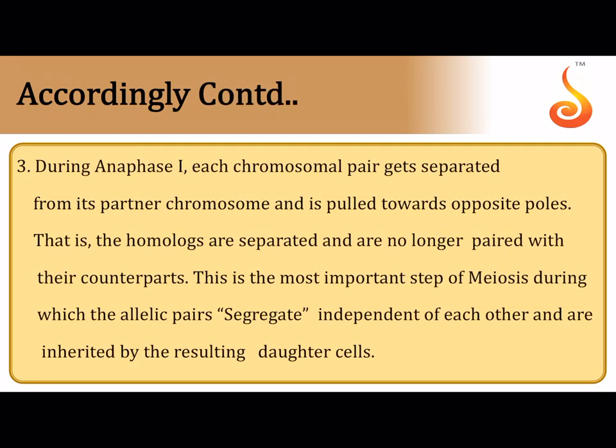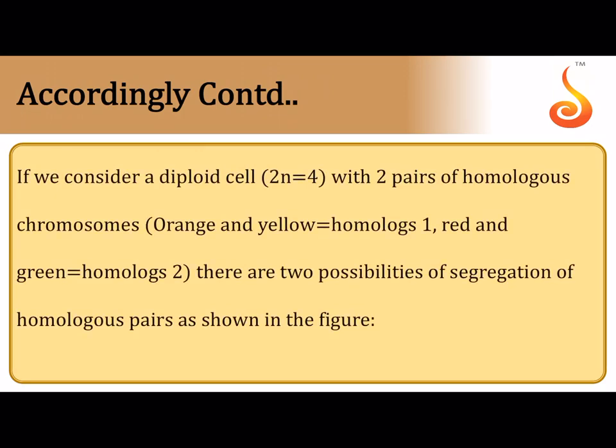And during anaphase 1, that's exactly what I was telling you now, the homologous chromosomes get separated from each other and they are no longer paired with each other, and then separation of one pair of homologous chromosomes is independent of the other pair, just like separation of one pair of genes or alleles is independent of the other. Like how Mendel said, the feature of seed shape is not always associated with the feature of seed color, because the alleles controlling the seed shape are sorted independently from the alleles controlling seed color.